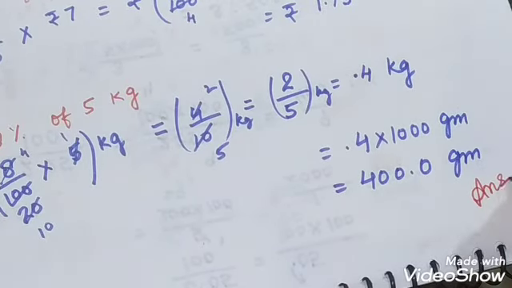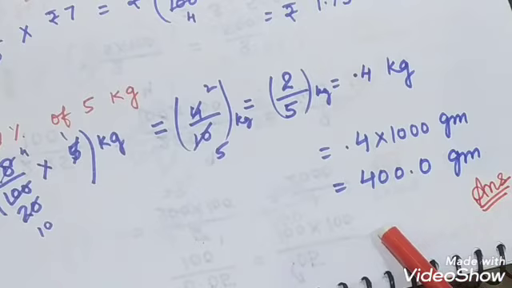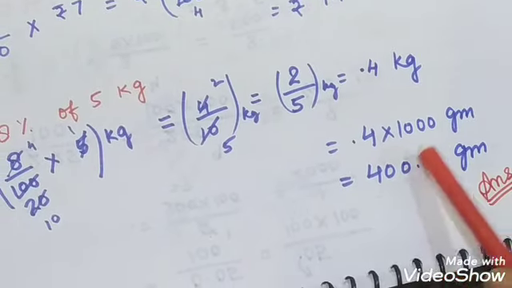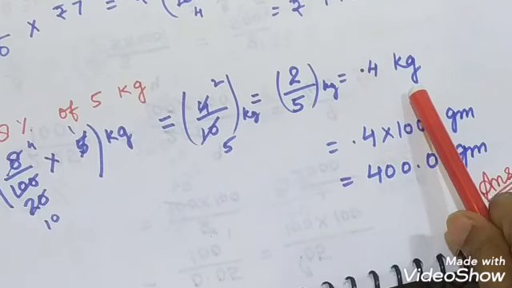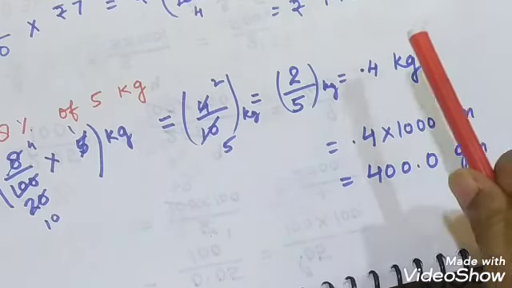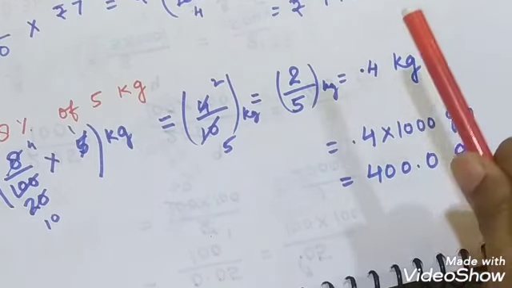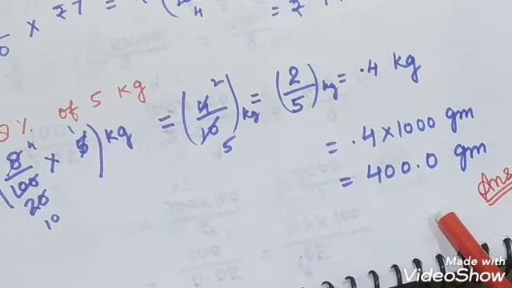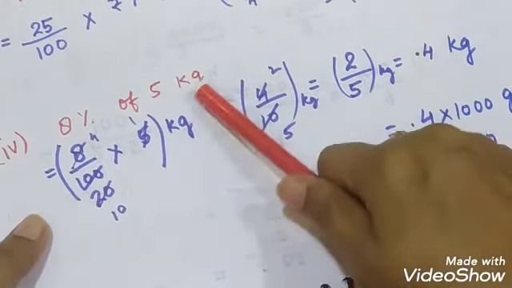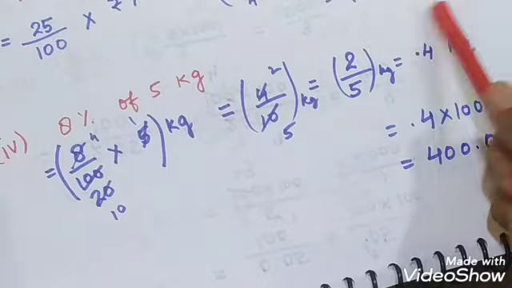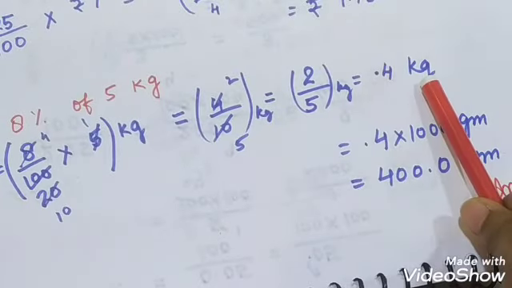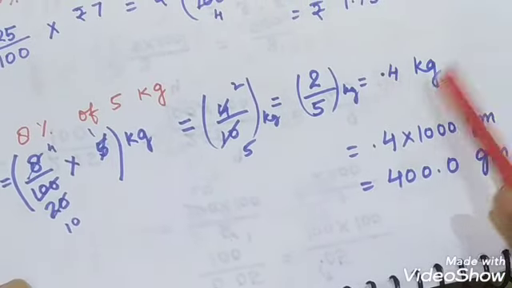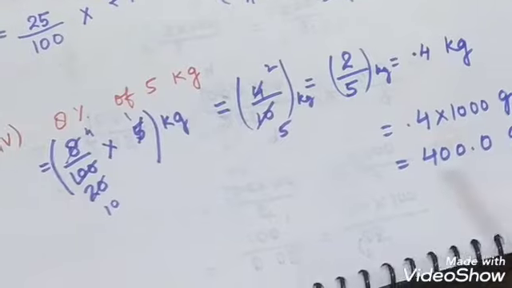I have written in gram because most of you asked, ma'am, the question is in gram but your answer is coming in kilogram. Beta, this is also correct. If you write this, nobody will cut it. If you want to change it, you can change it, but it is not asked in the question to give your answer in gram. So you can give your answer in kilogram also. Okay, this is also correct, this is also correct.